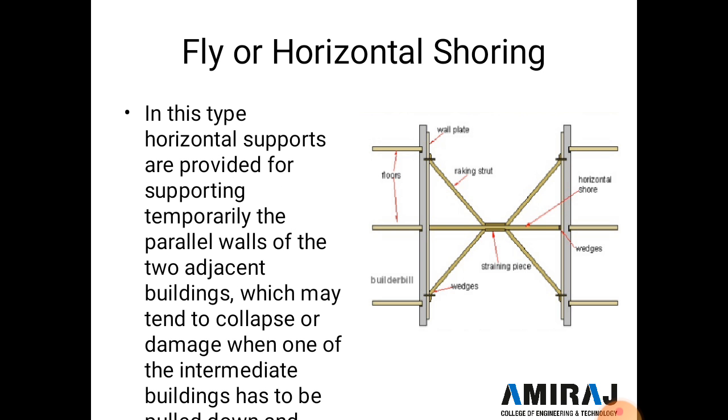Now the next type of shoring is the flying shore or horizontal shore. In this type, horizontal supports are provided for temporarily supporting the parallel walls of two adjacent buildings, which may tend to collapse or get damaged when the building immediately next to them has to be pulled down. So here two supports are provided. It's called horizontal shoring.